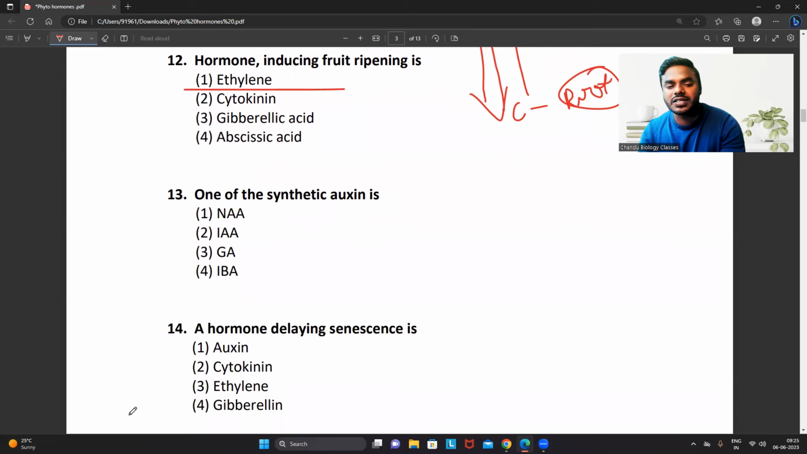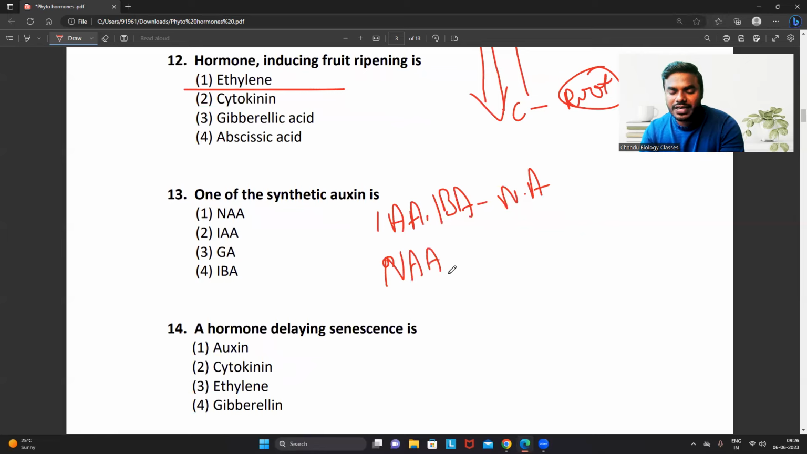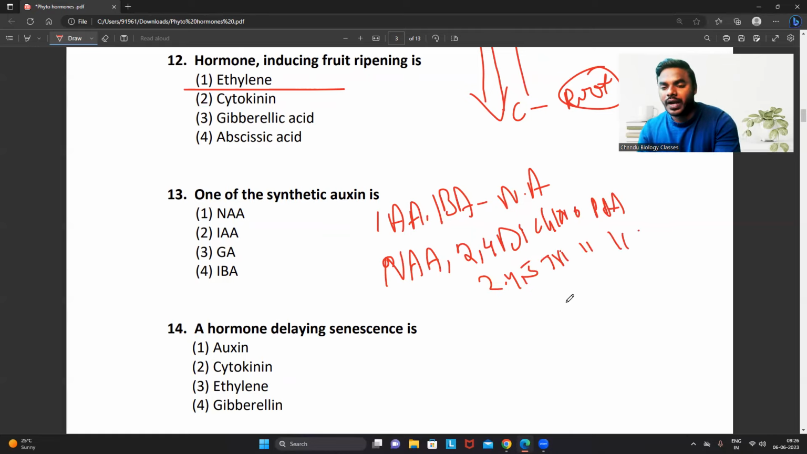One of the synthetic auxins is... What are the examples of natural auxins we studied in today's morning class, right? IAA and IBA. These two are the natural auxins. What are the synthetic auxins I have told all of you? Naphthalene acetic acid, 2,4-dichlorophenoxyacetic acid, and 2,4,5-trichlorophenoxyacetic acid. You remember I told you that these two actually act like what, friends?